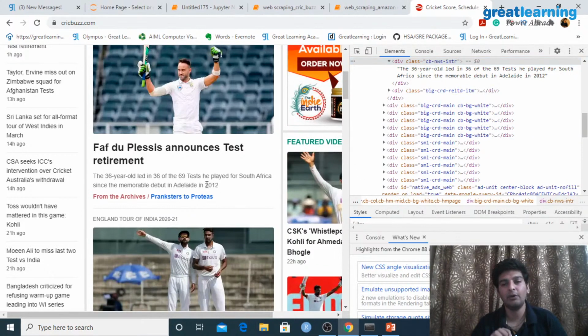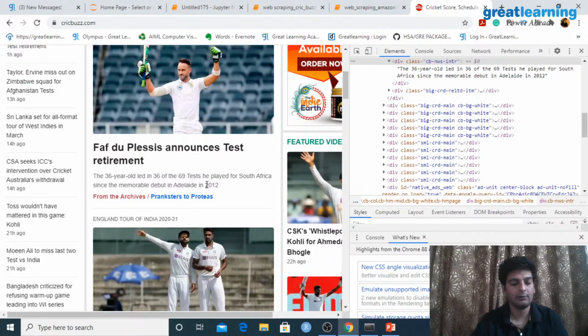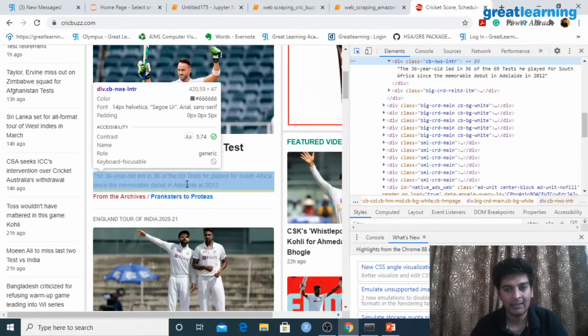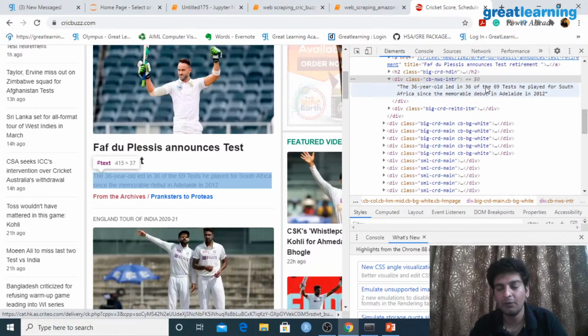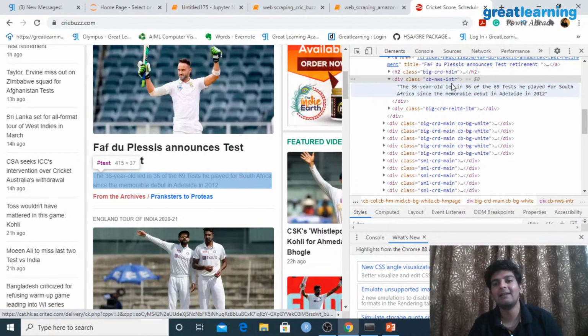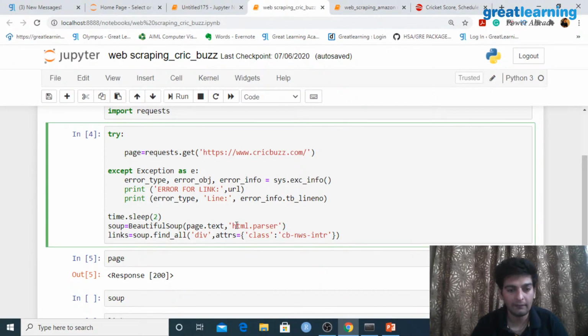Because let's say if I have this particular text, this text would be present inside an HTML tag. Again, I'll show it to you. Let me just press Ctrl Shift C, and if I select this over here, this is what we have. So you see this? This is the same particular line, and this line is present in this particular HTML tag. So we'd have to parse this text through all of these HTML tags. And that is what we are doing over here. To do this, we are using the BeautifulSoup method. So in BeautifulSoup, your first parameter is page.text, and we are using the HTML parser for this. And the result we are storing in soup.